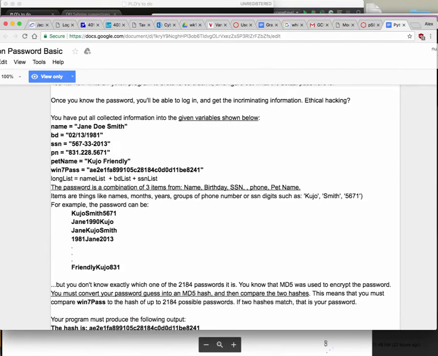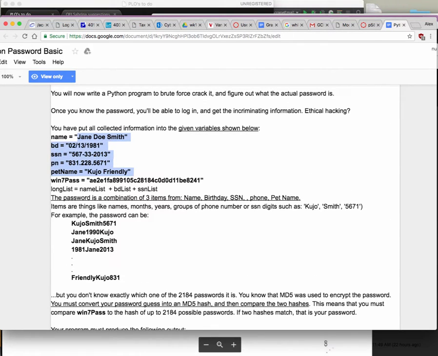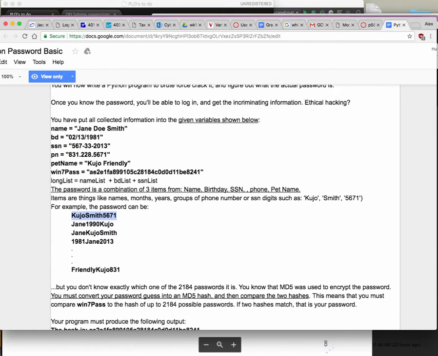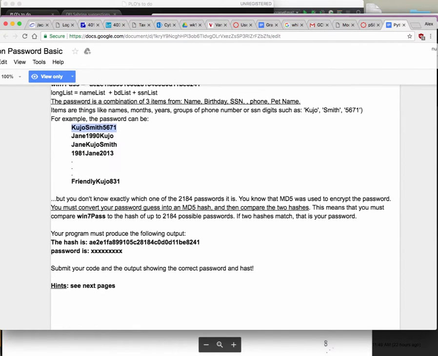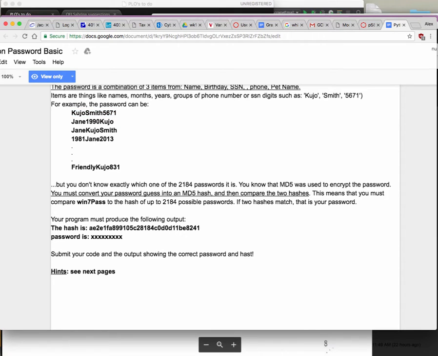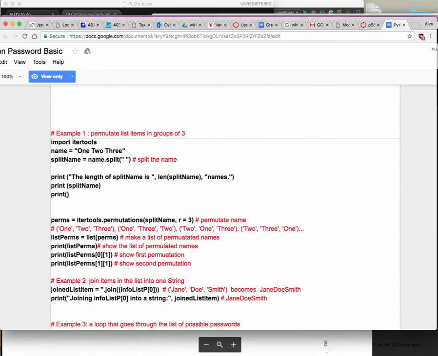So how are we going to do this? Well, first of all, as I already told you, we're going to get these pieces of information, break them into pieces, and put them in a big list. Then we get all the pieces from the list and rearrange them in groups of 3 without any repeats, right? If we have already arranged them one way, we're not going to rearrange them in the same exact way twice. Only once. So now that this is done, we're going to have a list of 2,184 things, and we're going to hash each of these using Python's MD5 hash.